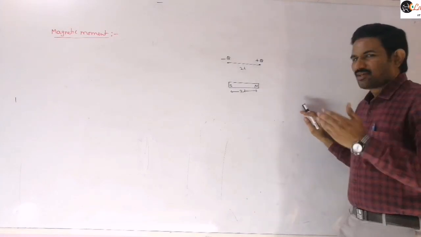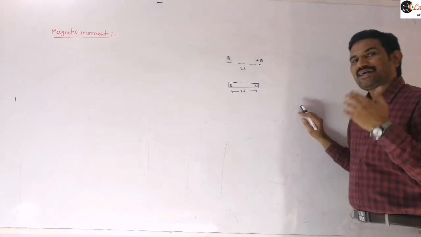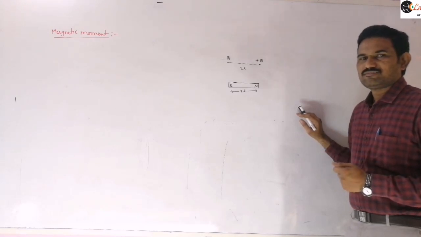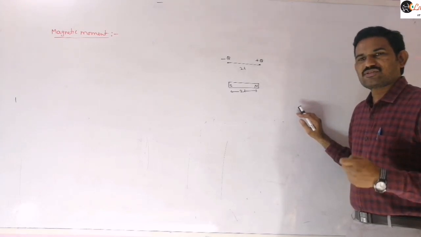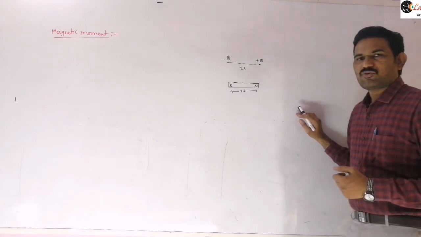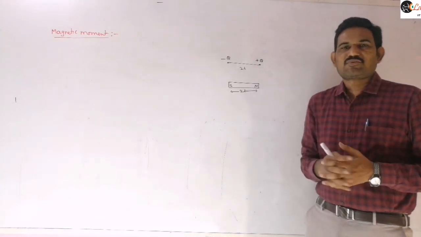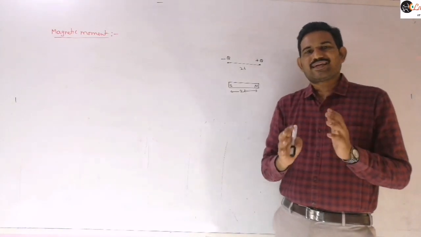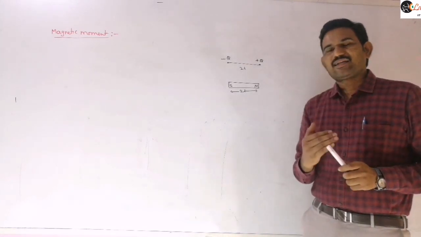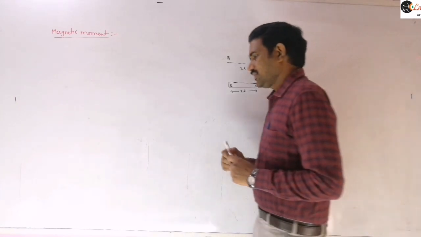Now what we are going to discuss here is the magnetic moment of a current carrying coil. A current carrying coil also produces a magnetic field, and we will derive those expressions later, when we discuss the source of magnetic field, Biot-Savart's law, which gives an expression for the magnetic field produced by a current carrying conductor. Similar to this, a current carrying loop will also behave like a magnetic dipole.